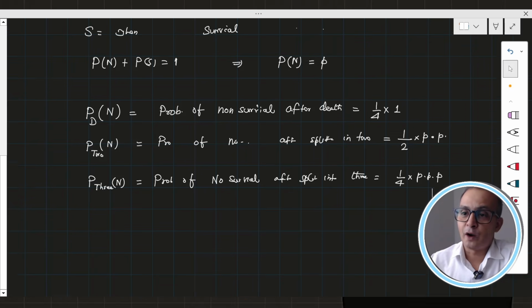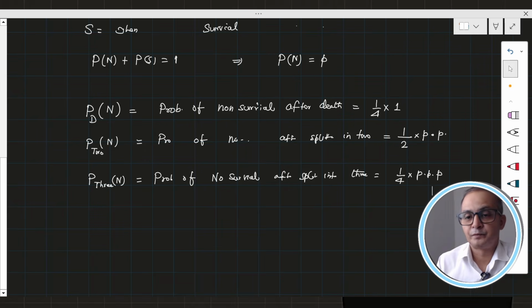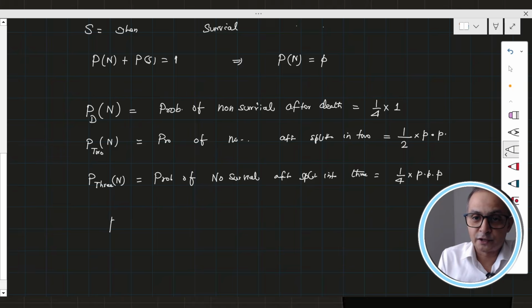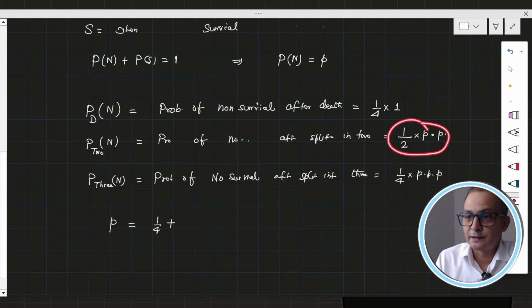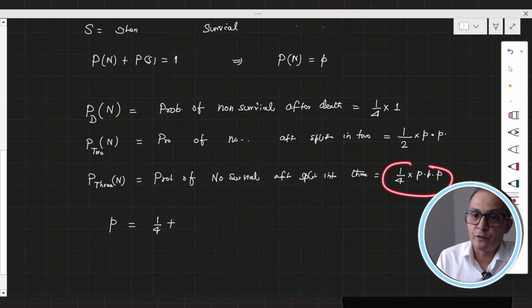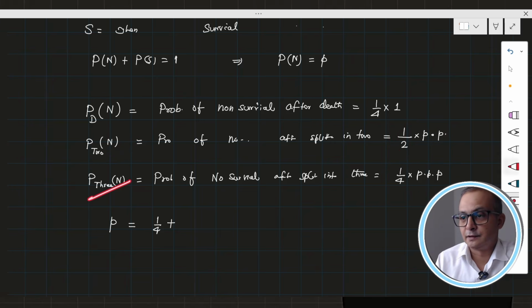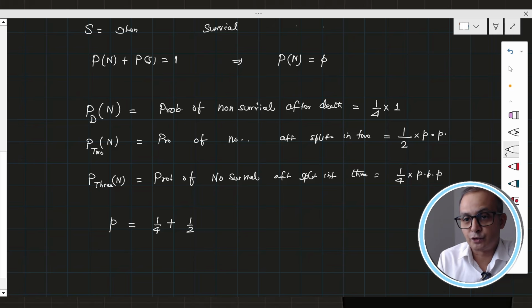Now if I want the no survival total probability, it must be equal to 1 by 4 plus this when it splits into 2 plus this when it splits into 3. So I can write 1 by 2 p squared and then 1 by 4 p cube.